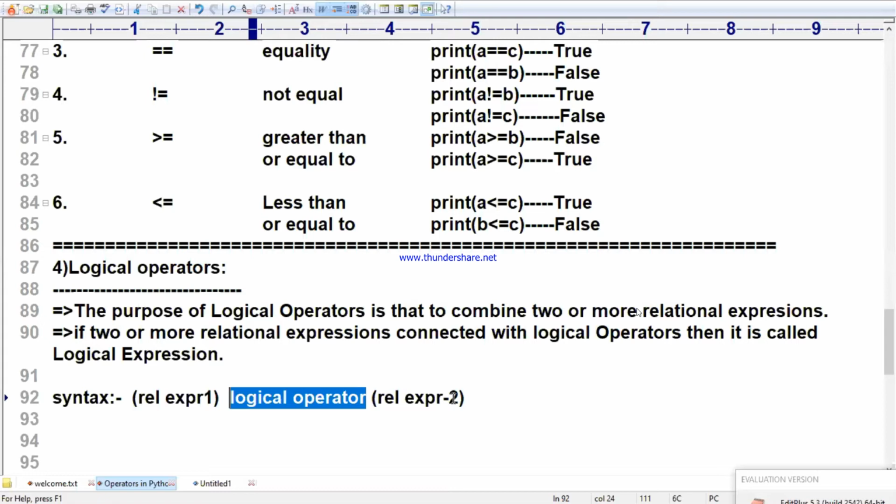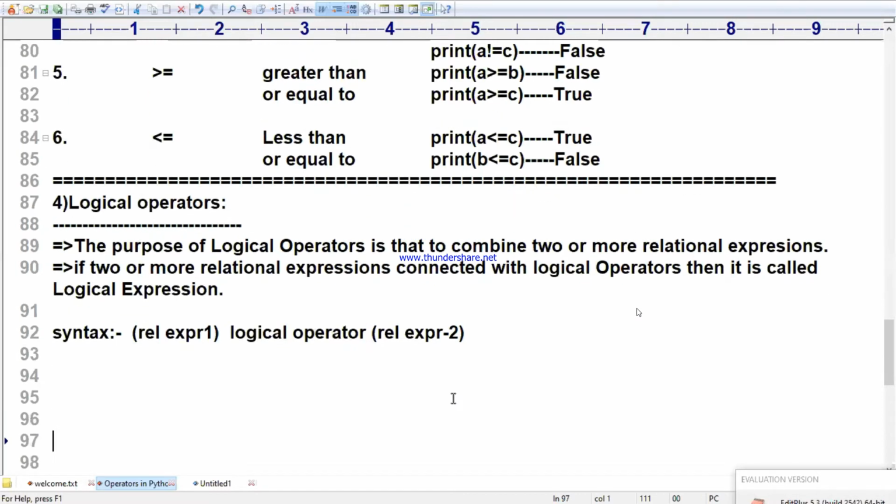Less fare, short route, non-stop bus. Three conditions join, then I will enter that bus. If any one of the conditions is not there, I will not go. So when more than two conditions are there, I will use logical operators, which we call compound conditions.